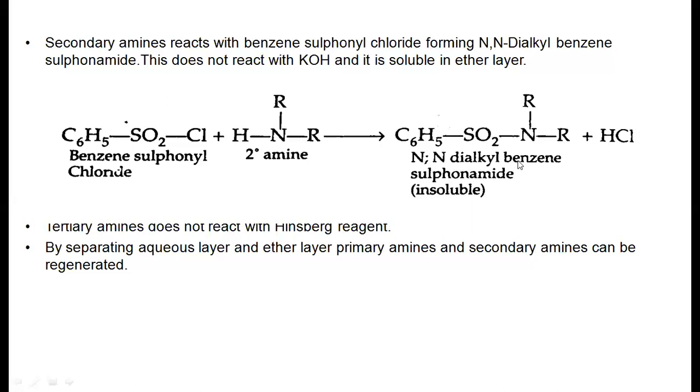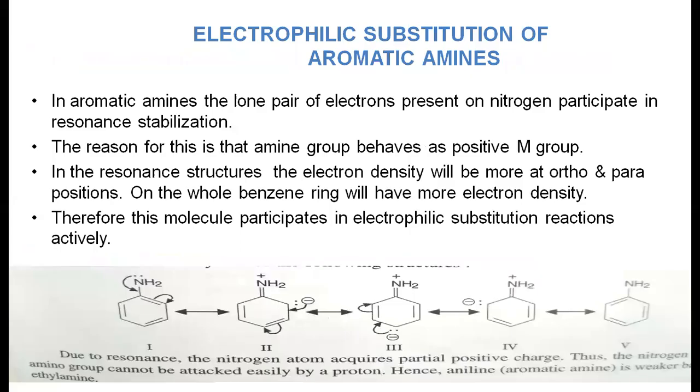A tertiary amine does not react at all, because it does not have hydrogen. So by separating the aqueous and organic layers, we can regenerate the primary and secondary amines. Like this, with the help of the Hinsberg reagent, we can separate primary, secondary and tertiary amines.